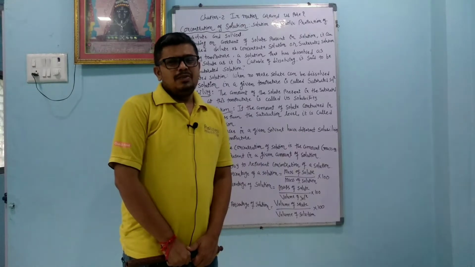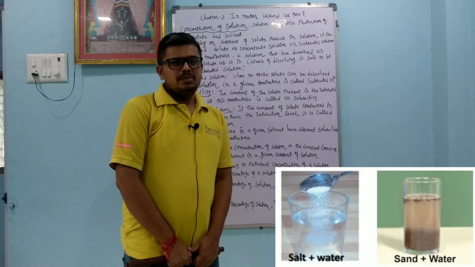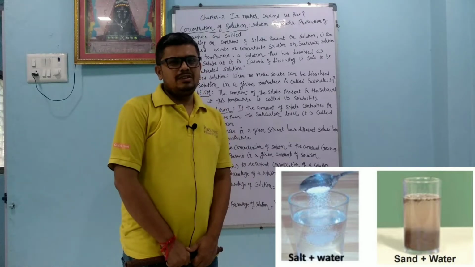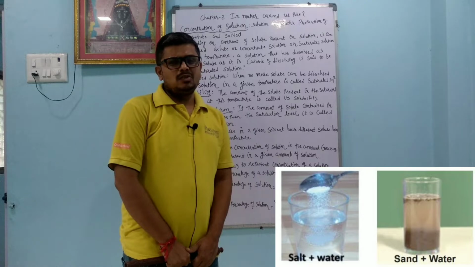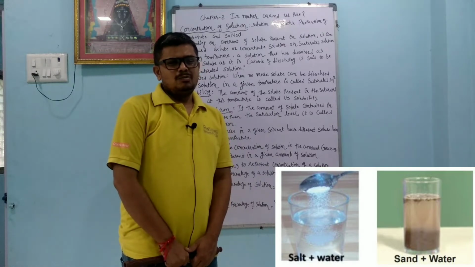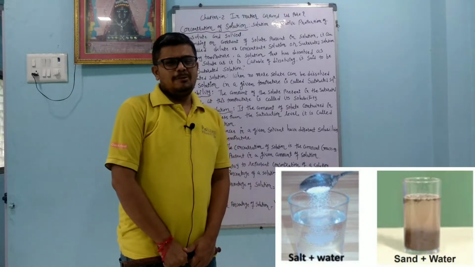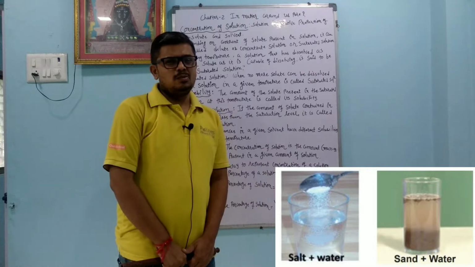In the same way, we learned about the two types of mixture, homogeneous mixture and heterogeneous mixture. In a homogeneous mixture, the state of the matter remains the same, like when we take salt and dissolve it in water. At that time, salt is also converted to liquid form and water is also in liquid form. So both the water and the salt remain in liquid form. We can take so many examples. Air is a homogeneous mixture of so many gases.